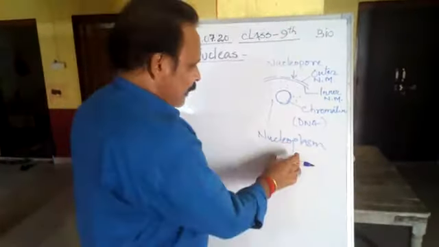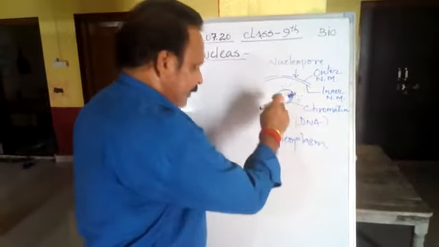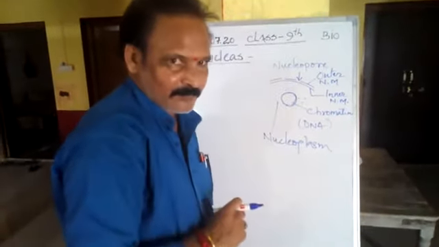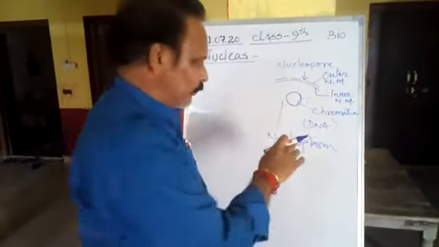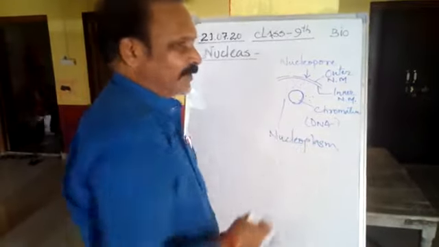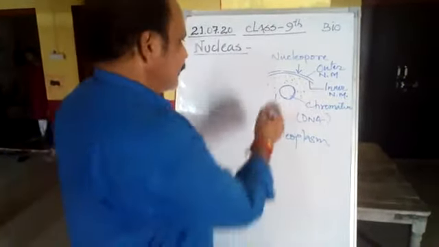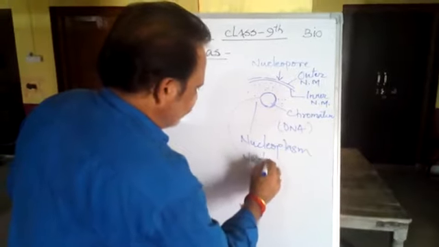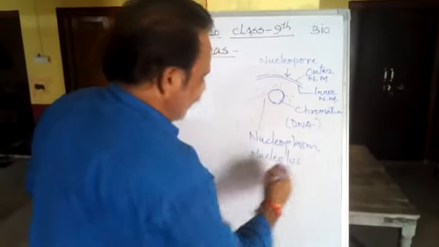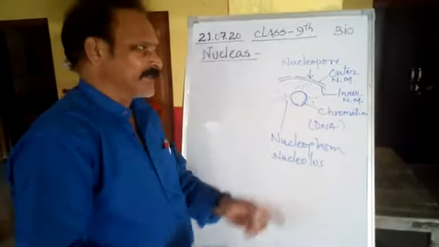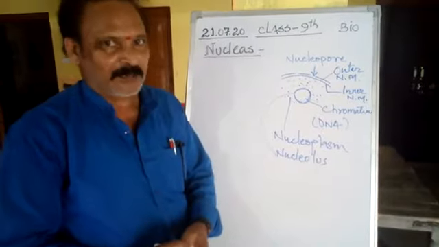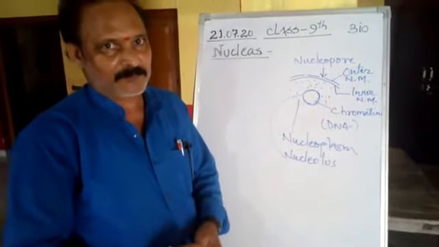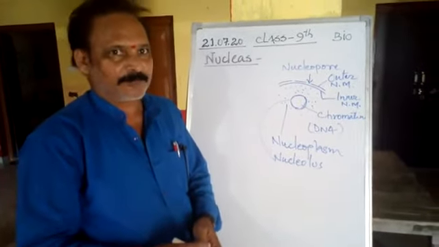This nucleoplasm is dense at some place of the nucleus. This dense structure is known as nucleolus. And inside the nucleolus, the genetic material DNA is present. I think it is clear to all of you.